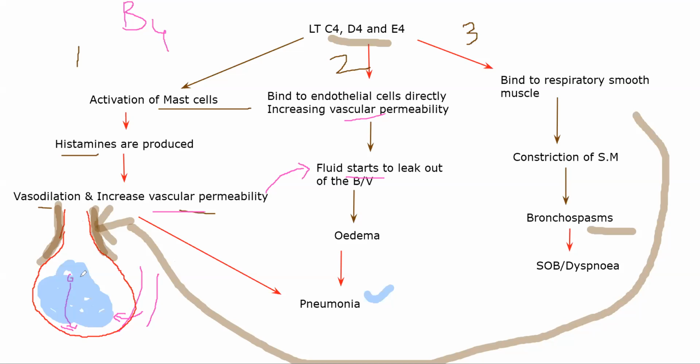if this is spasming, basically the size of this fellow is decreasing, so your bronchiole will start looking like this. Okay, I'm obviously exaggerating a lot, but here you can see constriction. Because of this constriction, you'll not be able to have proper gas exchange, which will lead to shortness of breath.